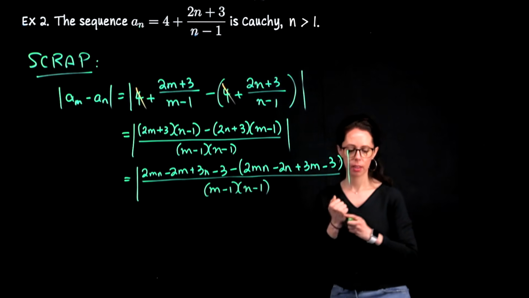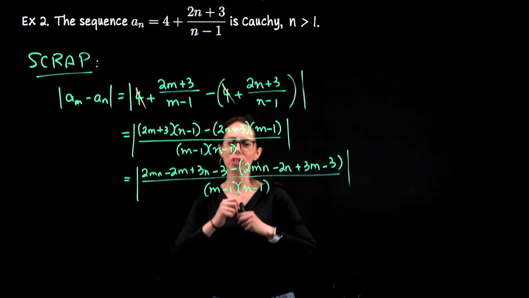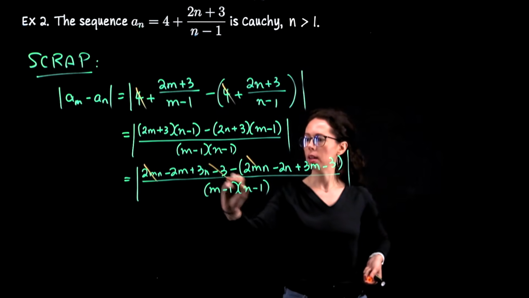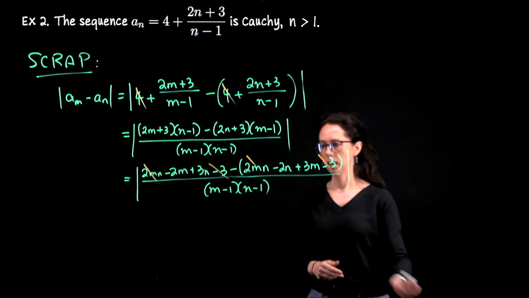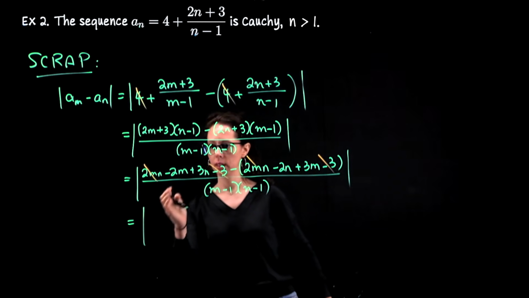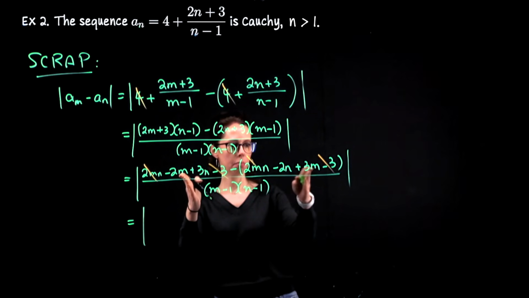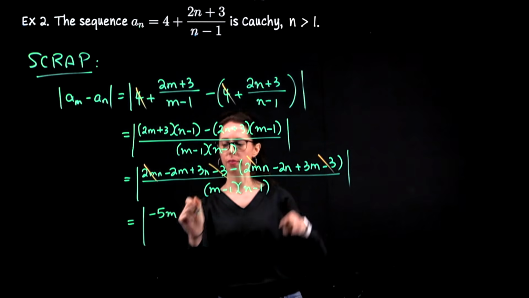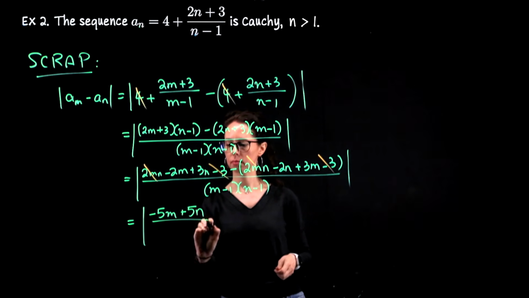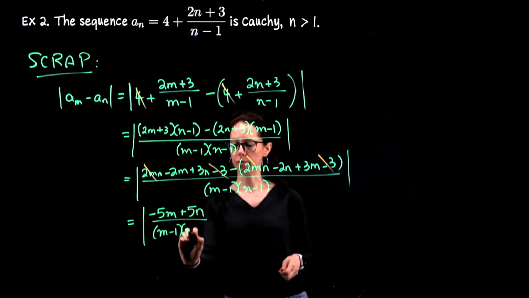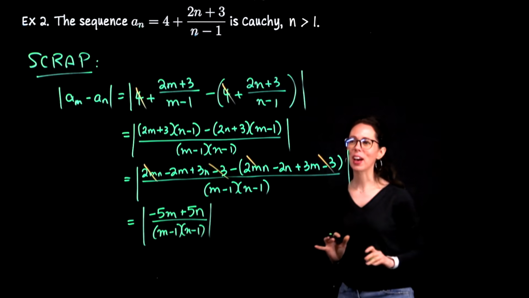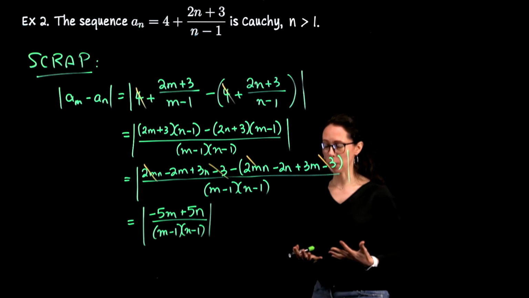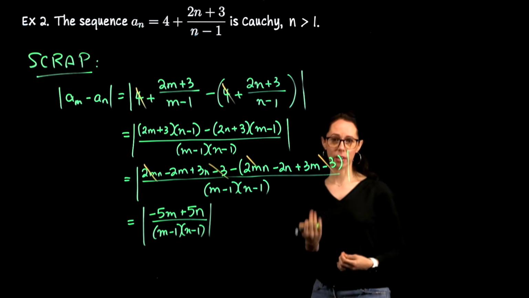Okay. As promised, we have two very similar expressions here. You should expect some cancellations. So this cancels with that, getting rid of the mn terms. The constants cancel. We are going to have a total of negative 2m minus 3m, so that's negative 5m, 3n minus negative, so 5n. Okay. Again, if you just do it, it's going to be faster than if you start trying to figure out what you can legally do. Okay, now that we've simplified this as much as possible, I think we're ready to take the absolute value safely and know that the end result is going to be a positive number.